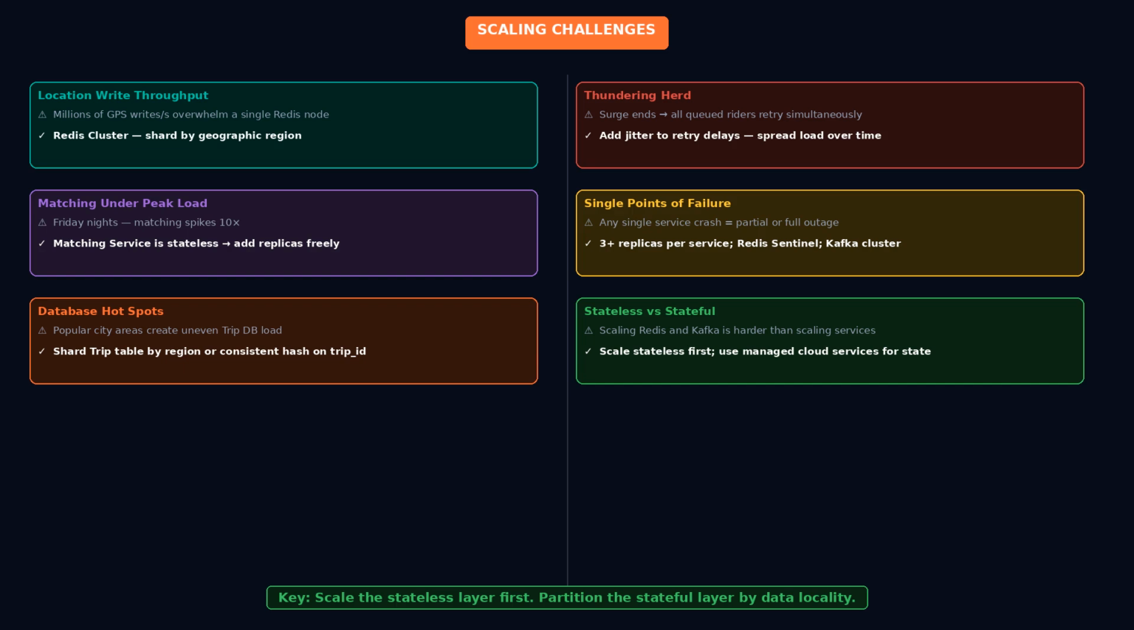Every service must have multiple replicas. Kafka must run as a replicated cluster. Redis must be configured with replicas and Sentinel for failover.